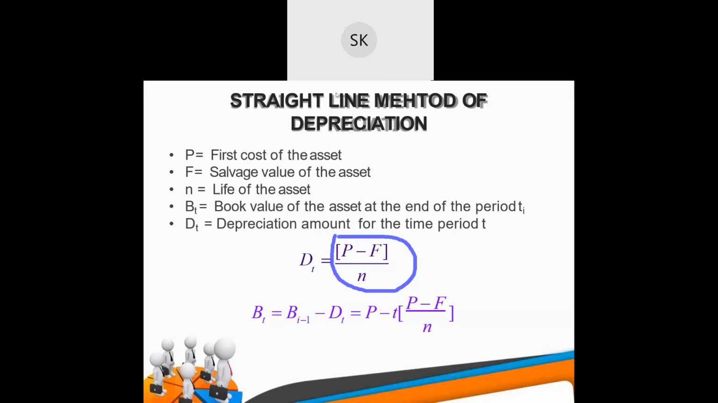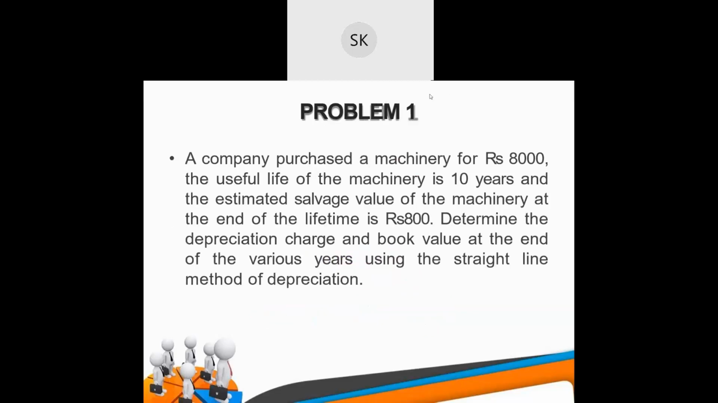So let's see a problem based on this method. A company purchased a machinery for rupees 8,000. This will be your capital P. The useful life of the machinery is 10 years, so that is your N. And the estimated salvage value of the machinery at the end of its lifetime is 800. That is your F.